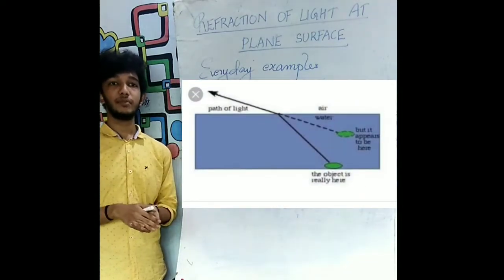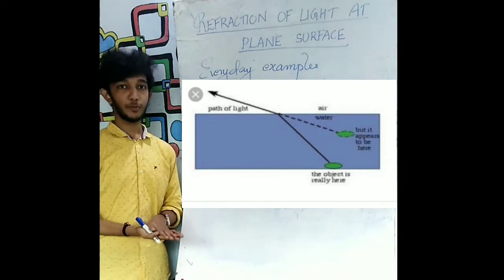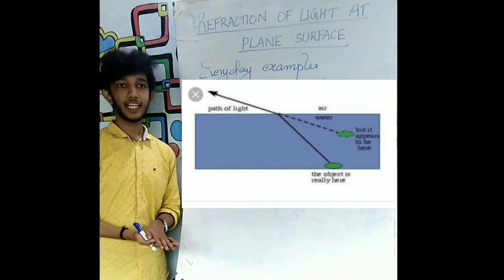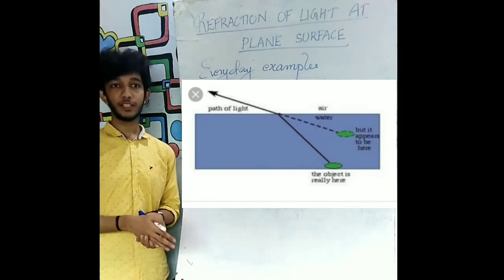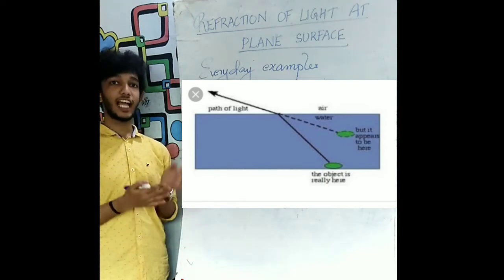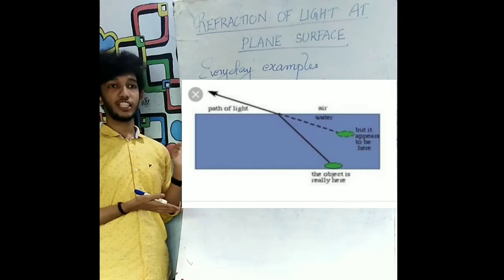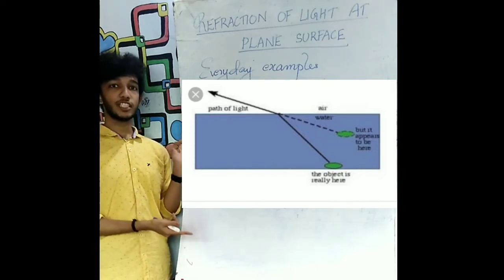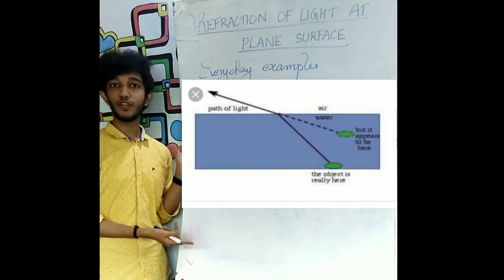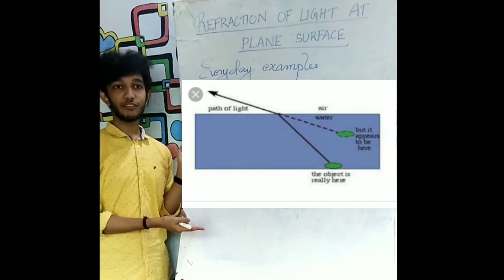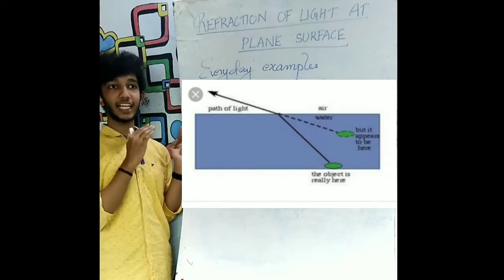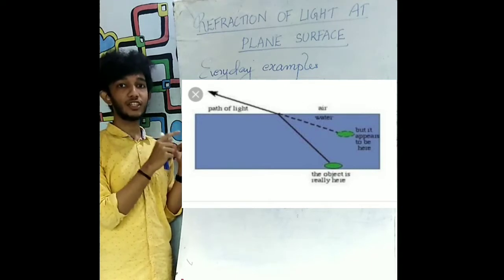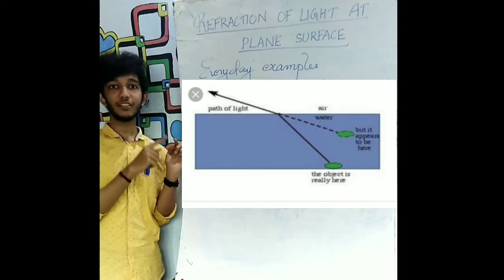The first example is that the bottom of a pool or tank containing water appears to be raised when viewed from the top. As you can see in the figure over here, an object is placed at the bottom of the pool or the tank, and a ray of light is coming from the object and is incident on the interface between air and water.